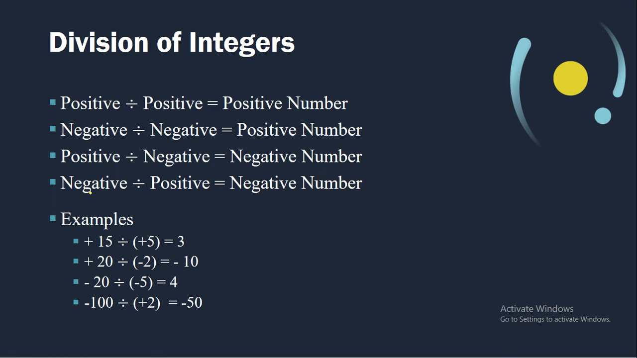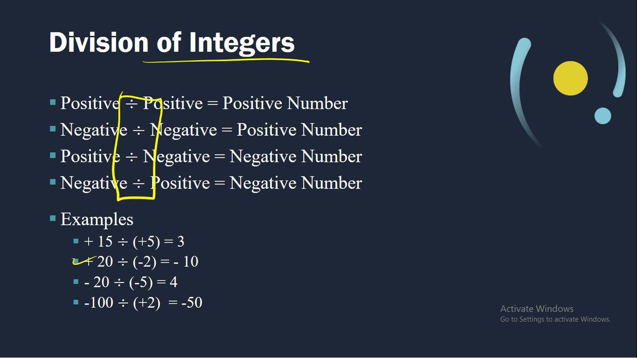Now let's go to the division of integers. The same method, just the sign of the operation is different, that's division. Okay, so basically plus 15 divided by plus 5 is equal to 3, so we'll divide the numbers, and as the signs are same, we'll put a positive sign, right?